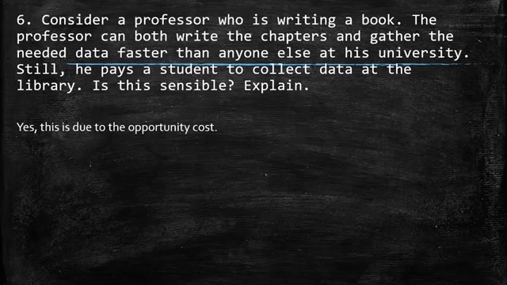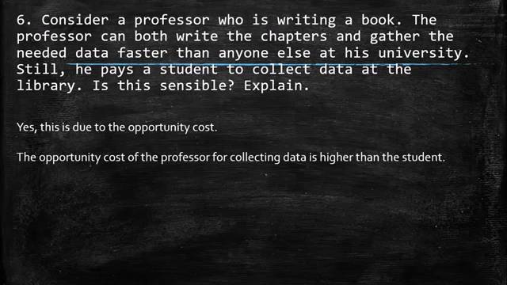This is due to the opportunity cost. What is the resource limit for the professor? The time. So he cannot do both tasks at the same time. We know that the opportunity cost of the professor for collecting data is higher than the student's.